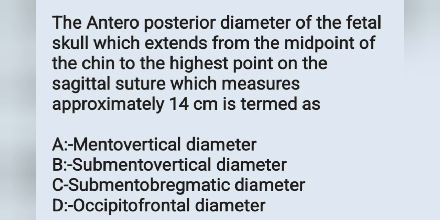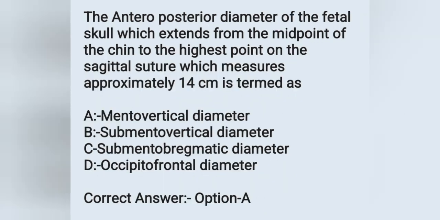The diameter from the chin to the highest point of the sagittal suture, approximately 14 cm, is the mento-vertical diameter. Submento-vertical is 11.5 cm, submento-bregmatic is 9.5 cm, and occipito-frontal is 11.5 cm. Here our answer is mento-vertical diameter, 14 cm.